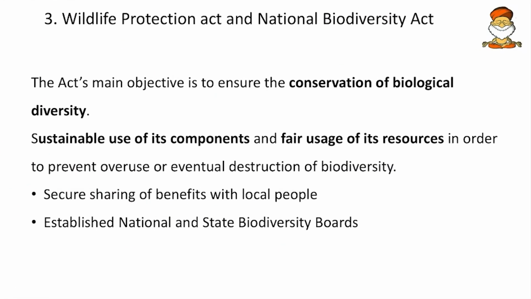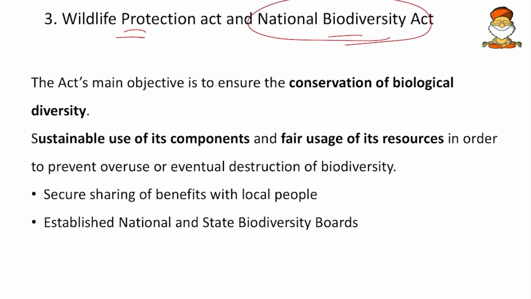And then we have the National Biodiversity Act. Whenever we have a very comprehensive Wildlife Protection Act, then what was the need of the National Biodiversity Act? This Biodiversity Act will not deal with the prevention, preservation or conservation, or prescribe any punishments for poaching or others. So it is having a different domain. It will only preserve the knowledge and the heritage, and it also deals with the free and fair sharing of the knowledge and heritage. Okay. So it is the aesthetic, cultural and philosophical part of environment and wildlife. That is being taken into consideration by this.